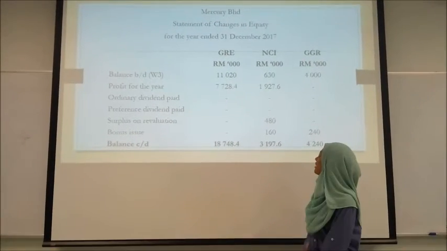Thank you. Assalamualaikum. I'm Nursyazwani Bt Mat Isa. I will proceed with the presentation for question 1F, which is the consolidated statement of financial position.